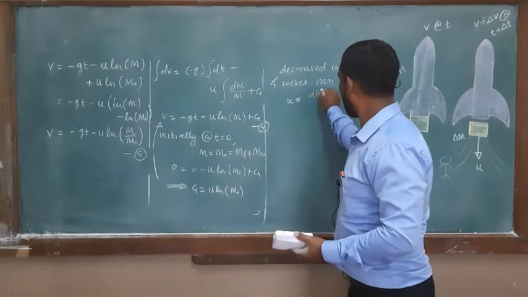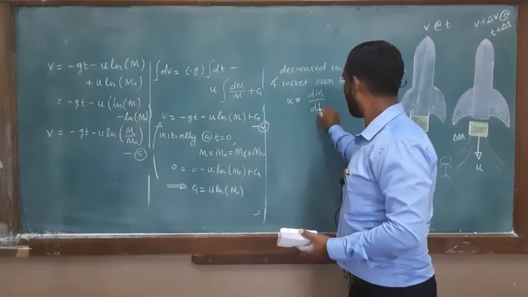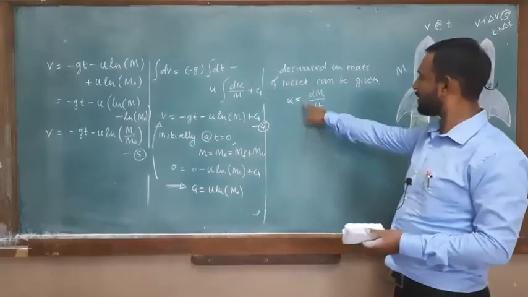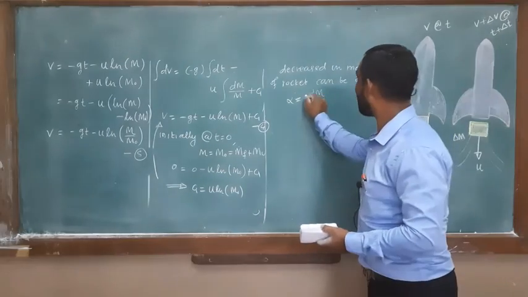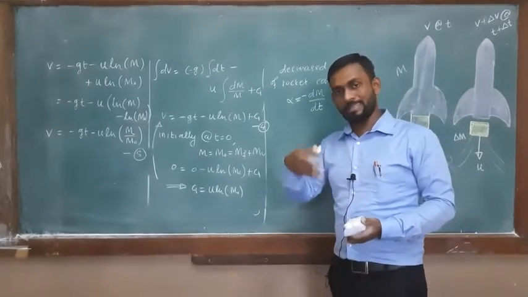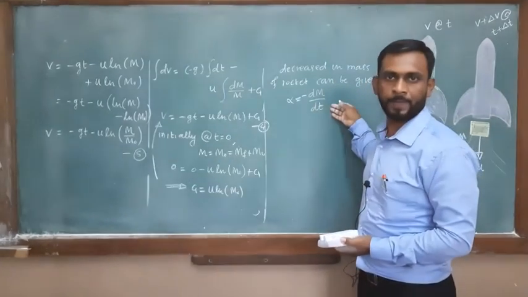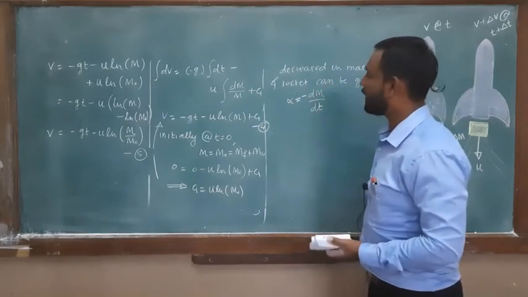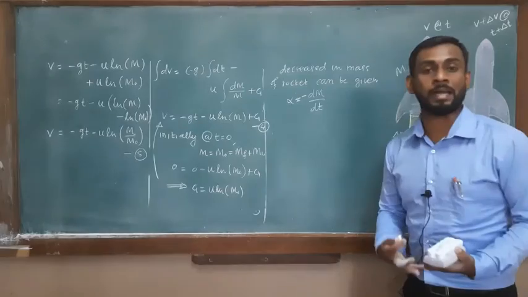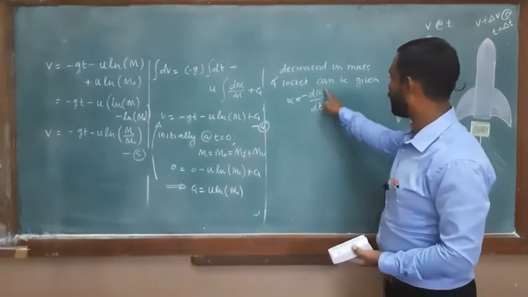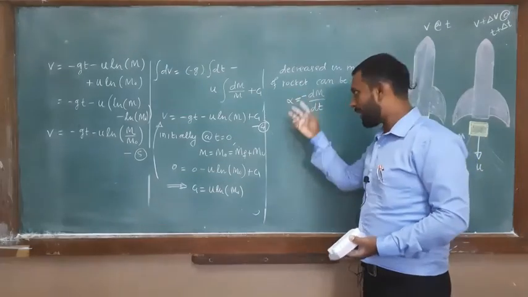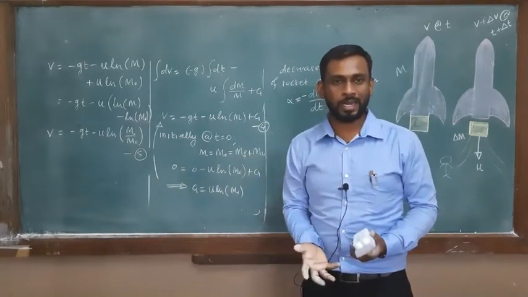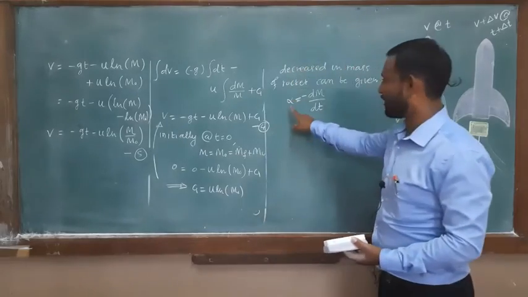dm by dt, and this mass is decreased with respect to time t. What should be the sign of this alpha? It should be negative, because this is the rate of decrease of mass of the rocket. It decides in what amount the fuel is supposed to be burned. So if you know this factor alpha, you can define the velocities, accelerations, and position of the rocket at a certain time t in terms of this alpha.